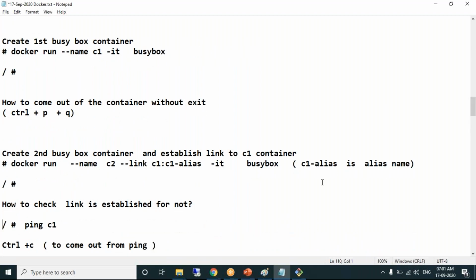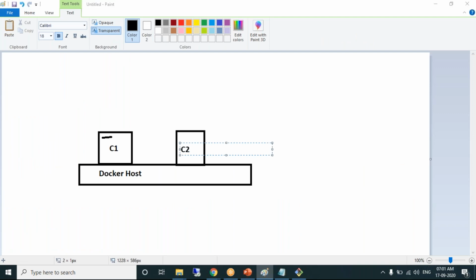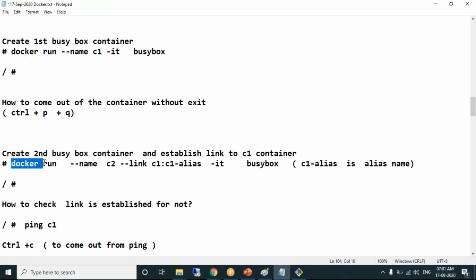Second container. First container is created. Second container, name is C2, docker run, image name BusyBox. Hyphen link option is something new we are learning here. Hyphen link option is used to establish a link to the container.